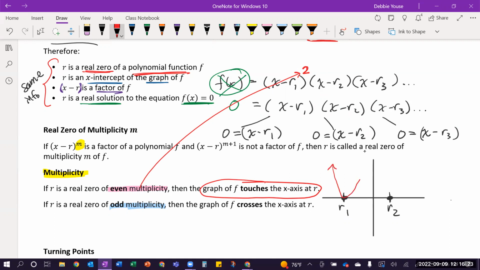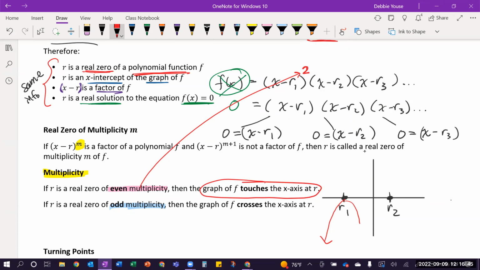So that would be touching, okay? That's one way it could do that. Alternatively, it started from the bottom, increasing, touched it, and then turned and came down this way. That's also touching it, but in each case, it's not crossing it. Okay, so I'm going to leave it like that. So let's say it touches like that.